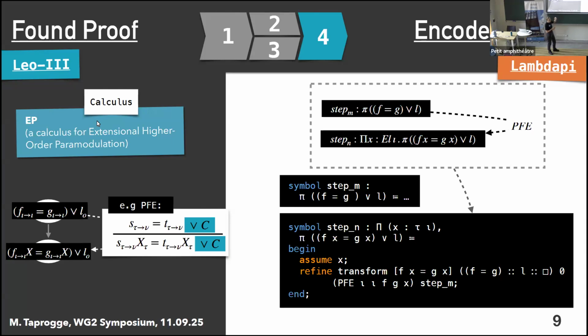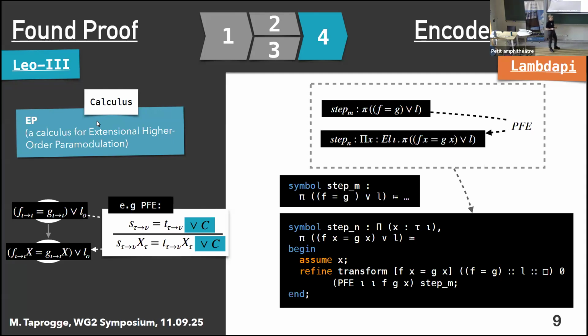So that's exactly what we've seen on the previous slides. And the tactics that we're using here between the keywords begin and end that initiate and end our proof scripts are assume, and assume instantiates our dependent types, so our free variable in this case, and refine basically instantiates the proof term. So in this case, it would be rather straightforward to use an encoding like Dedukti and directly output